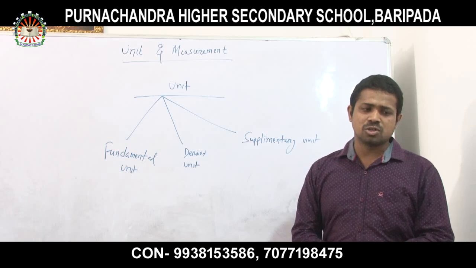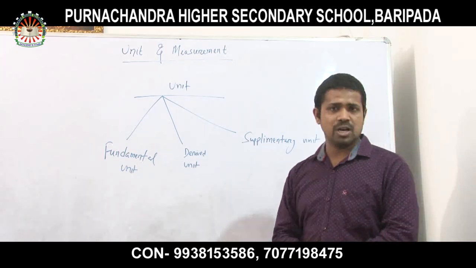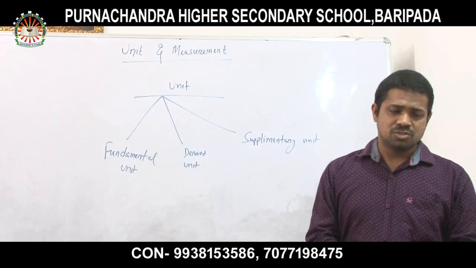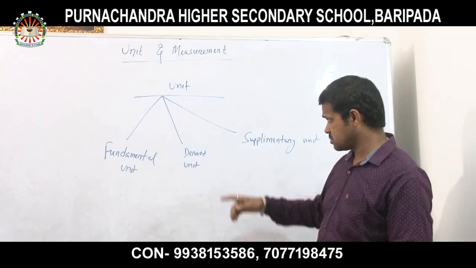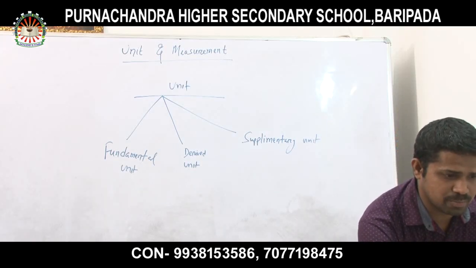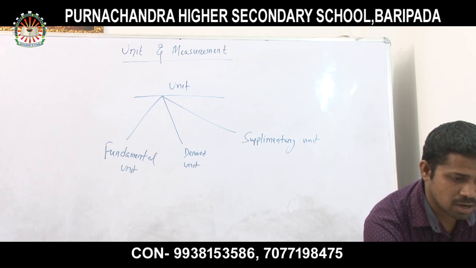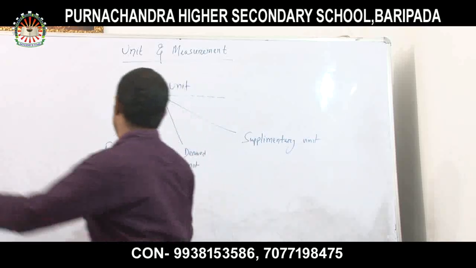Clear all of you? So how many fundamental units are there? There are 7 fundamental units. Remember that. Let us discuss the 7 fundamental units, which are very important.